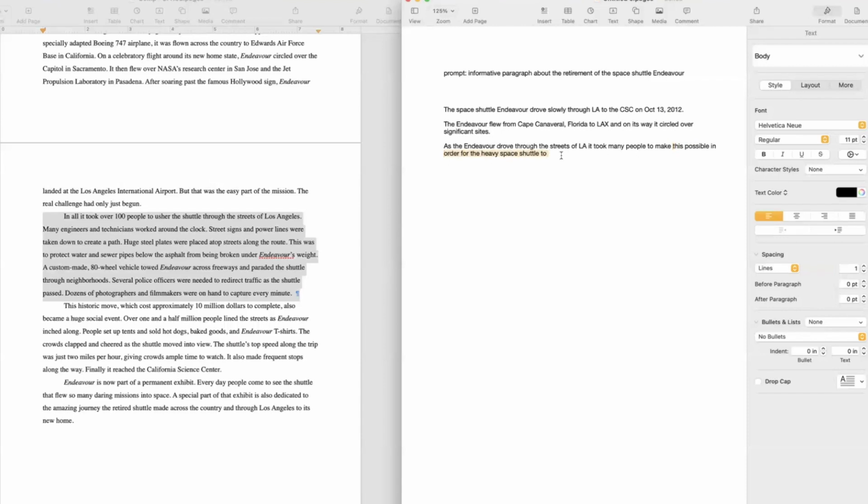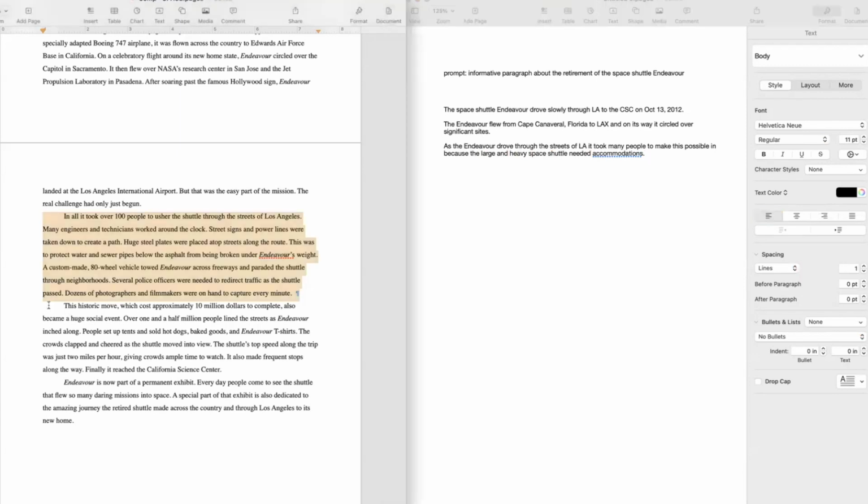Because it had to be accommodated, because the large and heavy space shuttle needed accommodations. Now, as I say, that's not the only way you could write this sentence. We're just putting this together here. We might punch it up a little when we go back. But now let's get to the next paragraph.